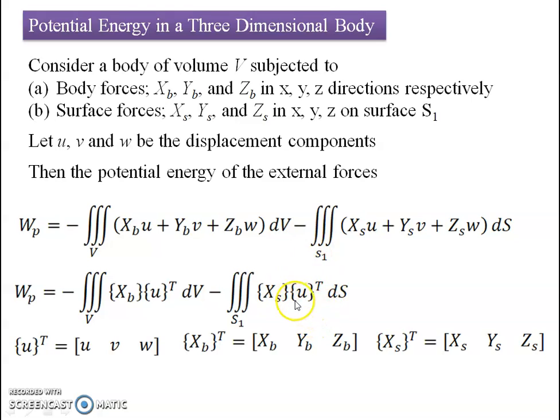I am going to write the horizontal part, that is the transpose of that, along the surface. So here UT is nothing but UVW. If I write it in column form, it will be UVW, and XB transpose is actually a row. If I want to convert it into a column, then I can say it is a transpose. So here, X transpose means that instead of a row, I am going to write it as a column, but in the equation I put it in terms of a row.